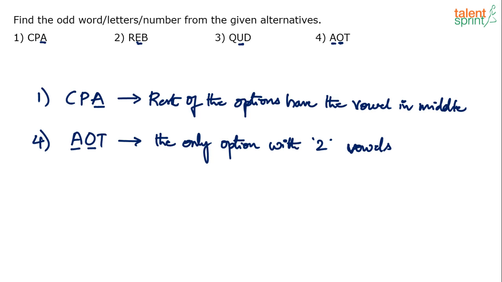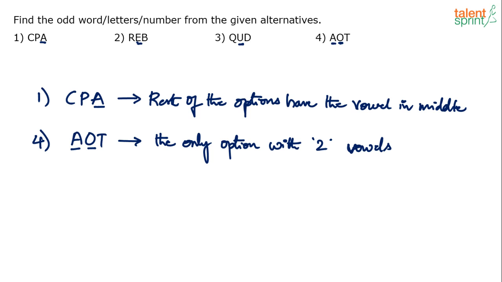Where you are confused between two options, or maybe you are not confused. You have either got only option 1 or option 4 based on whatever you think is the logic. But sometimes if both ideas strike you, then you are in a difficult situation, right? Now, what do you consider as the answer? So always try to go for what you think is a stronger reason.